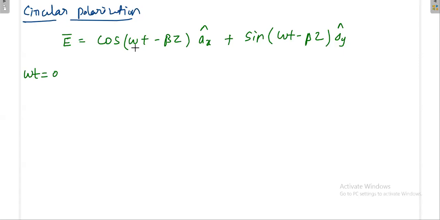What happens when omega t is 0? I am relaxing this one. You don't worry about beta z and all. When omega t is 0, what is cos omega t? Anybody?